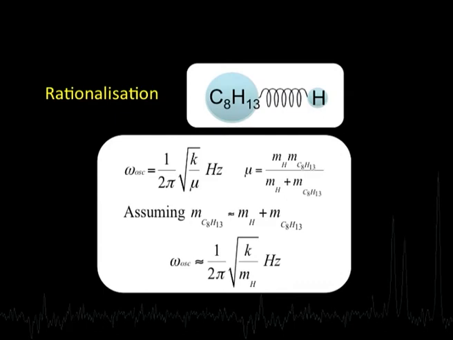Same is true of any other functionalities, an OH or a carbonyl group or some other functionality we can talk about. Now, the second group of frequencies we observe in the IR spectrum is what are called skeletal vibrations, observed in the fingerprint region, say around 600 centimeter inverse to about 1500 centimeter inverse. They are called skeletal vibrations.